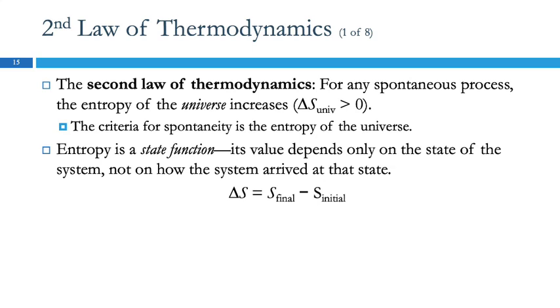The way I prefer to get to the top of the mountain is to get into a helicopter and have it go straight up and over and just deposit me on top of the mountain. My elevation change is exactly the same as the people that hiked up, right? A state function only depends on final and initial state. Beam me up, Scotty, yeah. So the change in entropy is going to only depend on the final and the initial states.